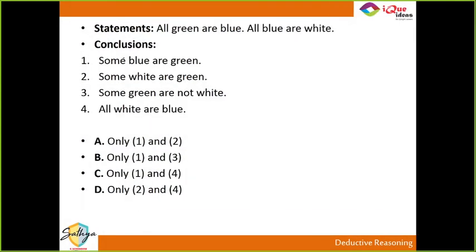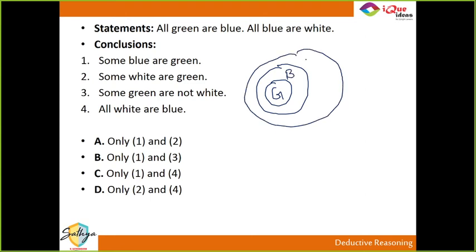Next one. All green are blue, all blue are white. Now guys, I can make all 4 diagrams for this, but do we really need to make all 4 diagrams? Logically, because we understand reversals and stuff, we can quickly identify the options. So if all green are blue, then ulta is some blue are green.